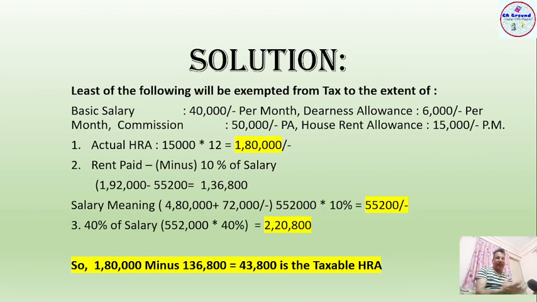Until they know the meaning of HRA, they will not be able to clear their exam or their tax solution. So it's very obvious that they have to calculate it.